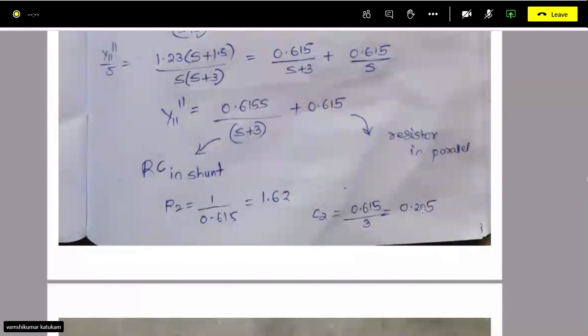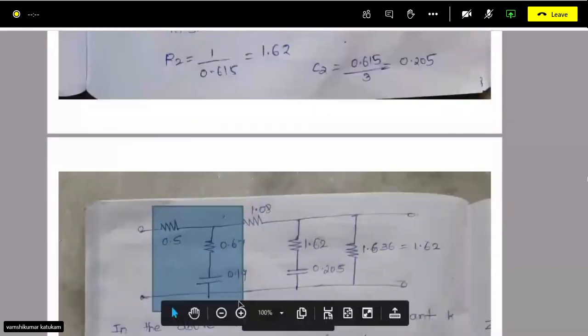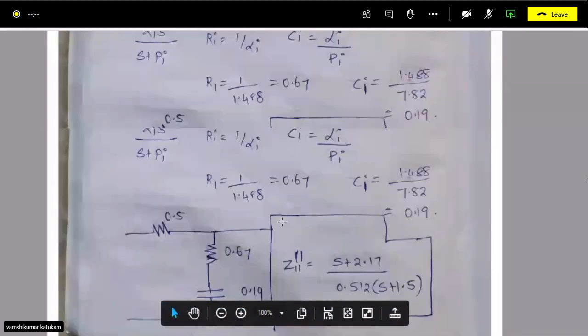You will get this by Foster 2 method. And the admittance you have 0.615, that means this is a resistor, but the value will be 1 by 0.615 because this is admittance, we are implementing impedance.